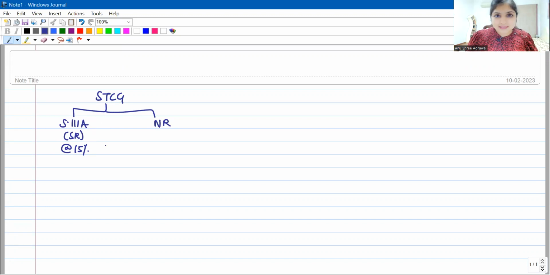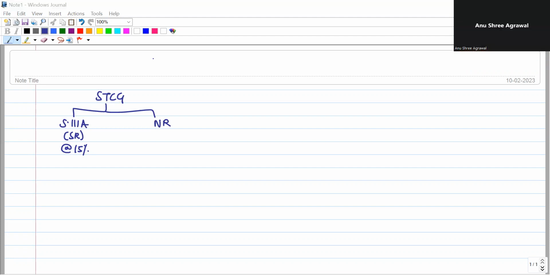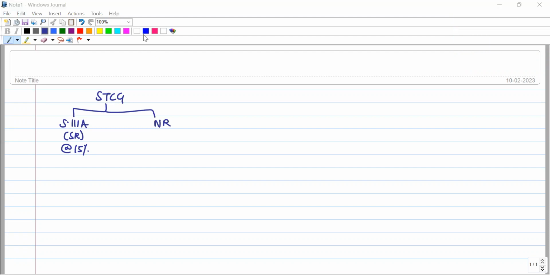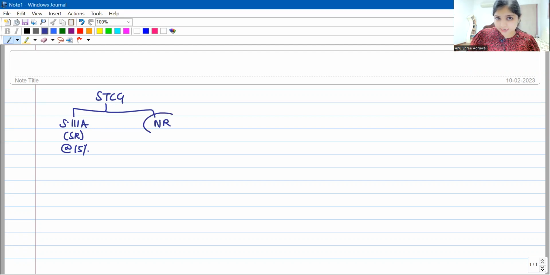Short-term capital gains are taxed at 15% under section 111A. If you recall, no chapter 6A deduction, but you can utilize the unutilized basic exemption limit if the assessee is a resident. So either your STCG will be section 111A STCG, that is special rate STCG, or if it doesn't fit under section 111A, all your other STCG is normal rate STCG.